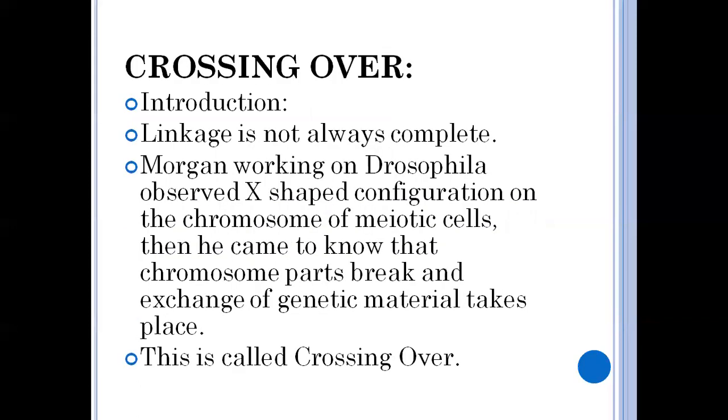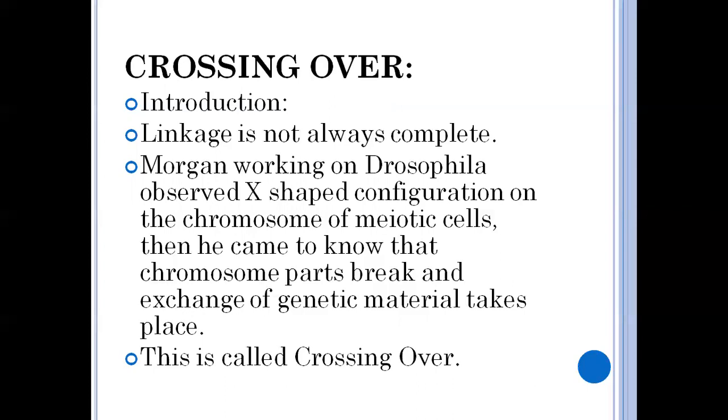Next one is crossing over. Up to now we have discussed linkage. In complete linkage only, we observe the parental types inherited to the next generation.